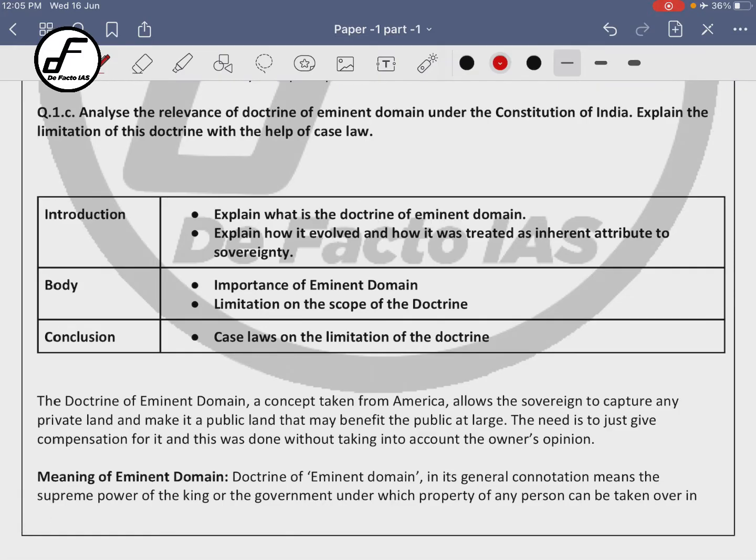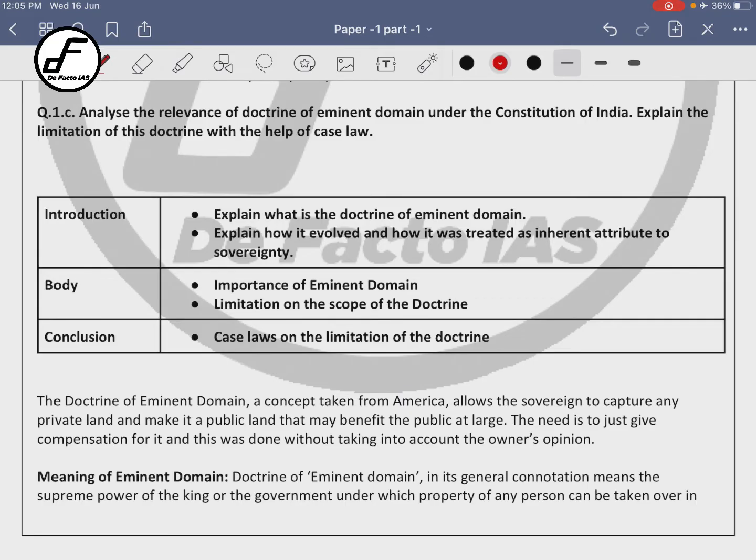If you look at question number 1C, it says analyze the relevance of the doctrine of eminent domain under the Constitution. This exact question has been repeated in 2017 also, right? Discuss the doctrine of eminent domain and its relevance in India. I have another video also on that. Explain the limitations of this doctrine with the help of case law. A very simple concept, right?